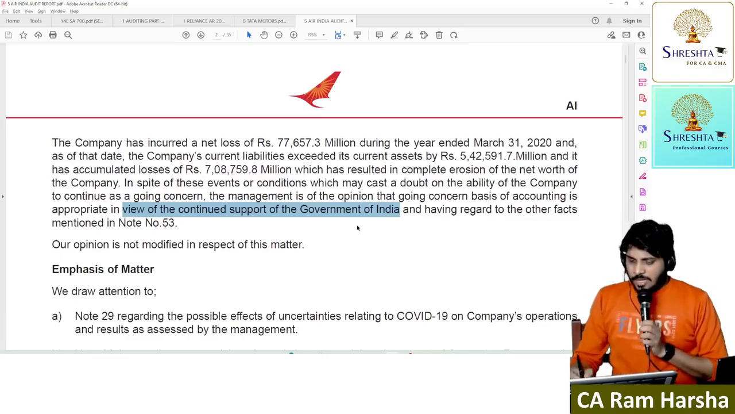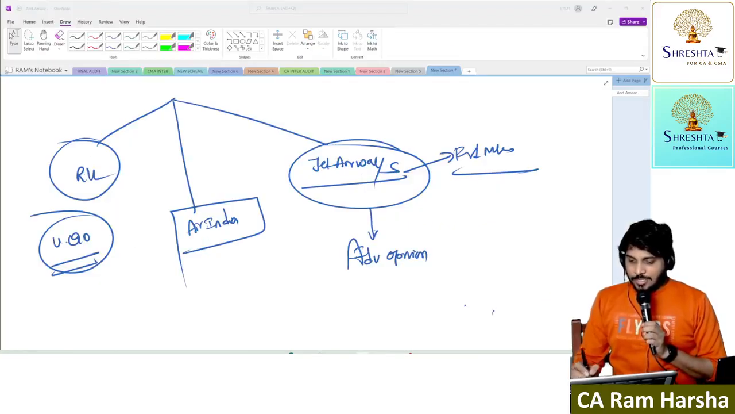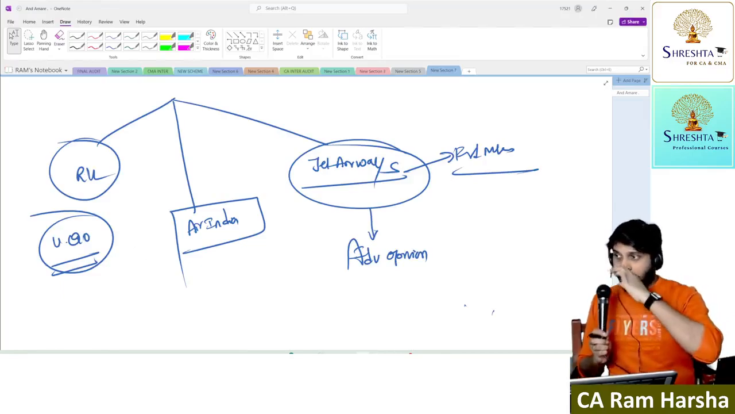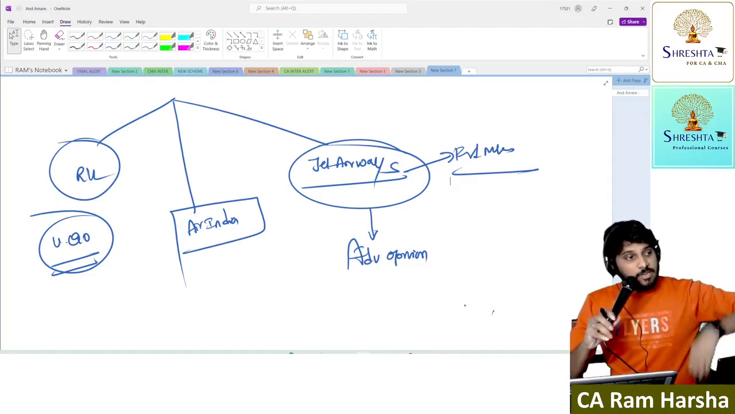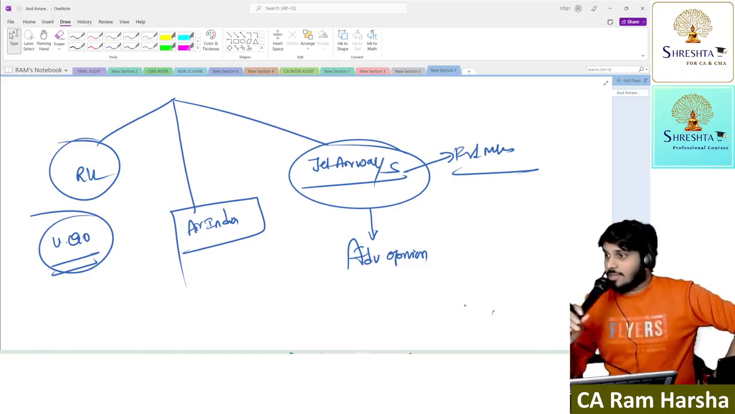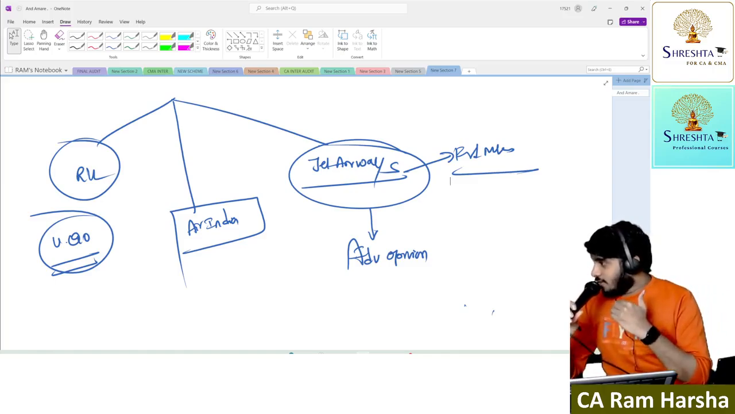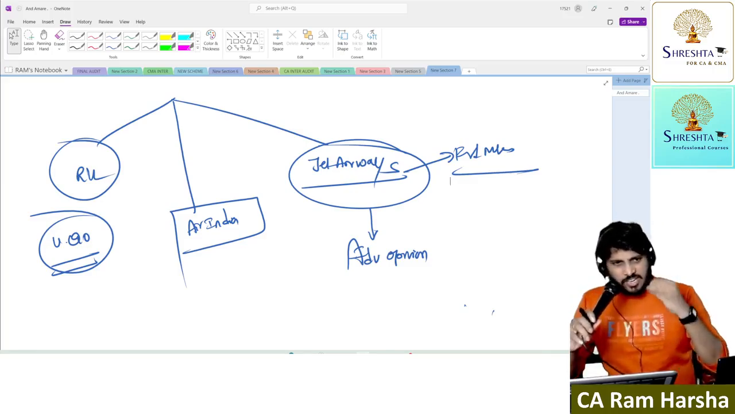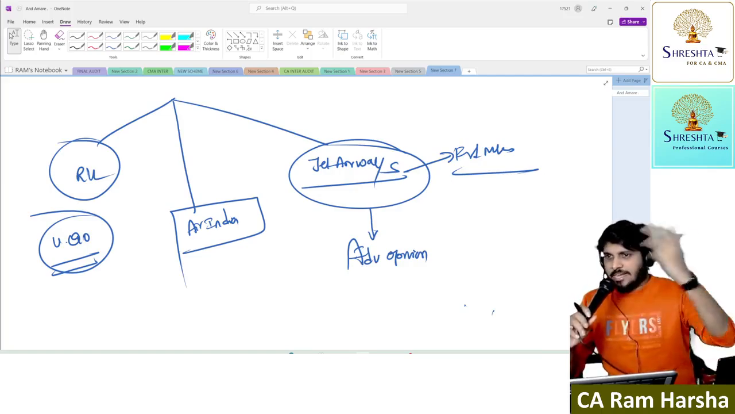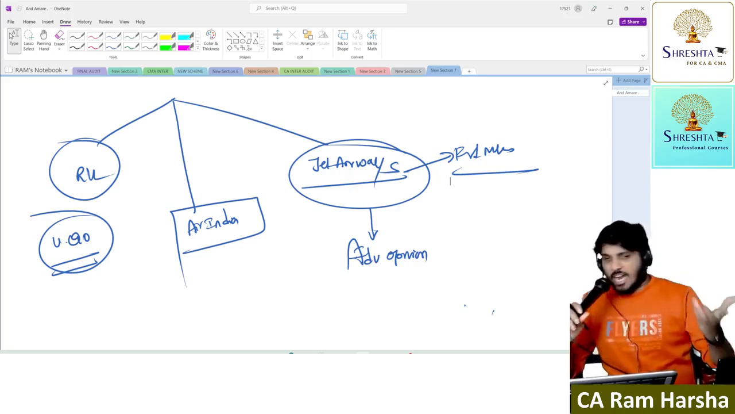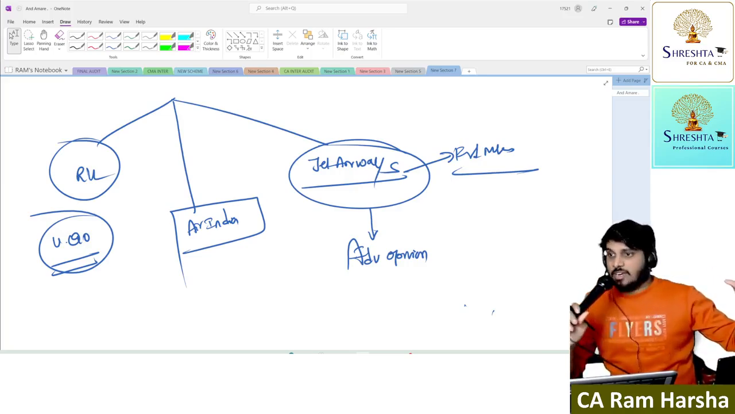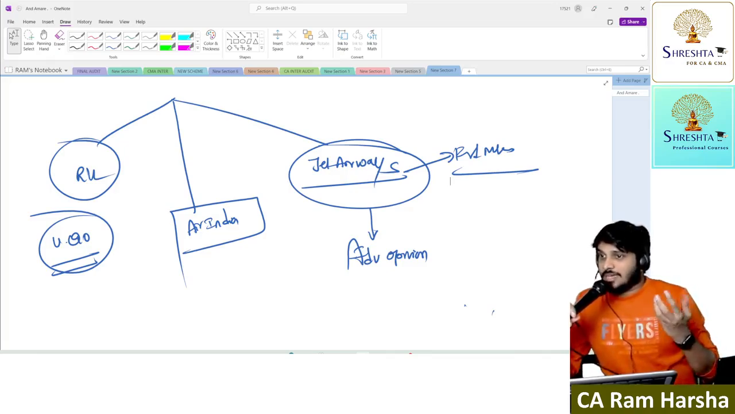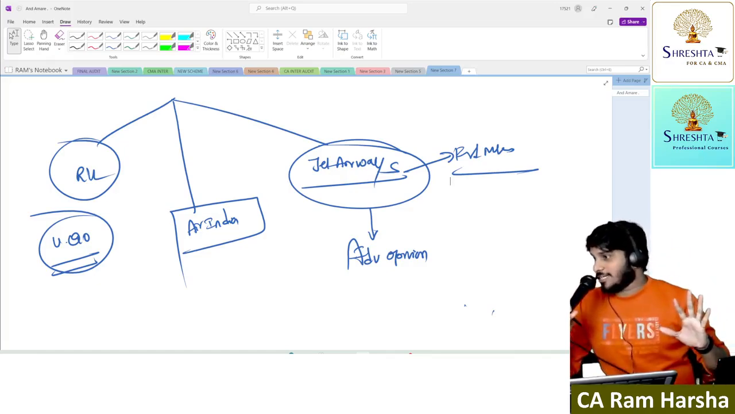Now tell me, what should I treat this as? Should I treat this as going concern appropriate or inappropriate? Appropriate. But I have a query: until when will the government support? Whenever they want, they can withdraw. Yes or no? If the government decided, okay, let's not go with this, we are unable to revive the company, we are unable to implement a turnaround strategy, so let's close the company. If the government came up with this decision, what will happen? Going concern will be completely inappropriate, correct?